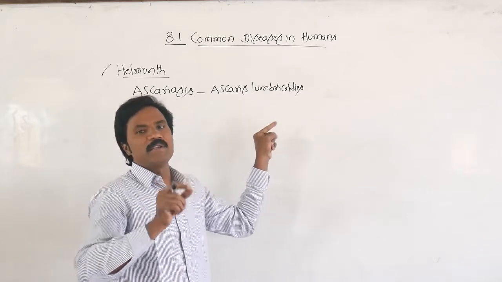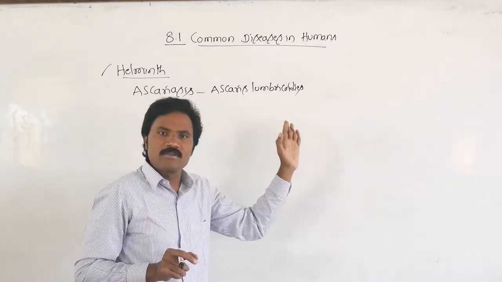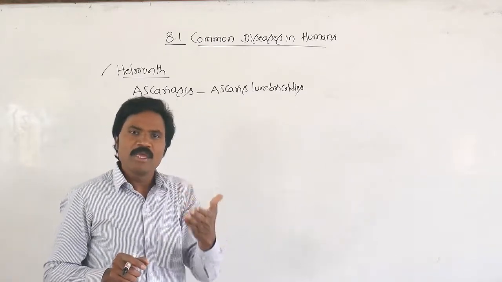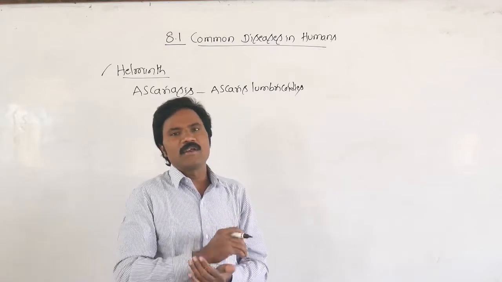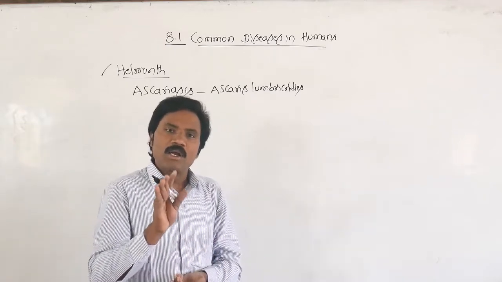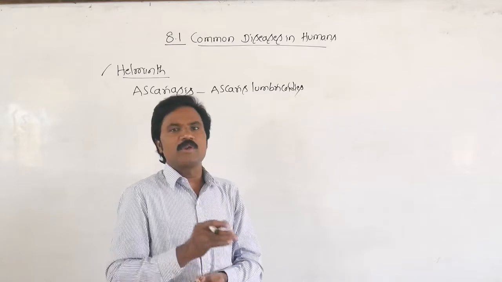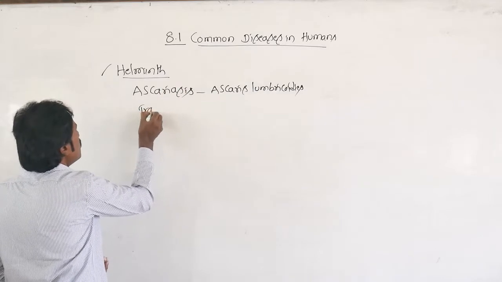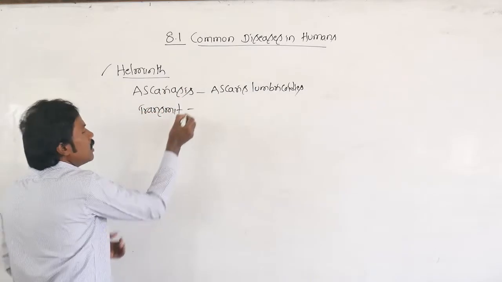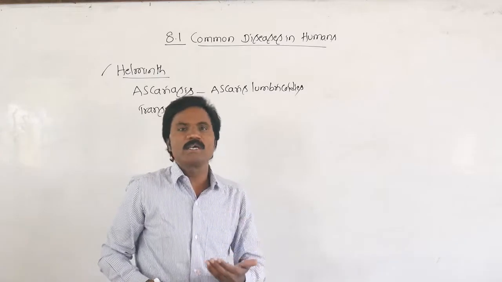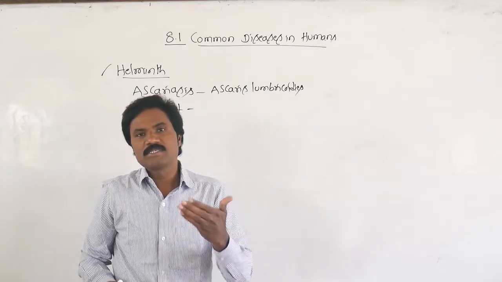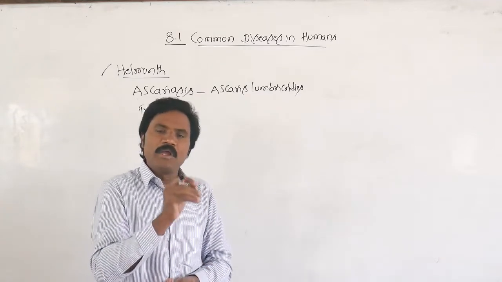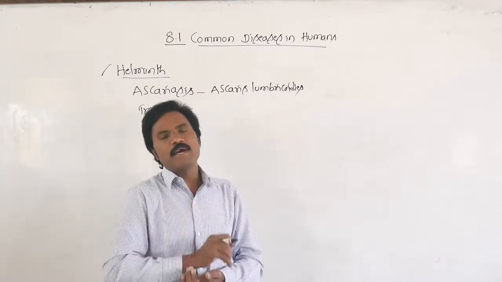How does it transmit the disease? Ascariasis transmits through infected eggs, which are excreted in the fecal matter of the infected person, then spread through contaminated food, water as well as vegetables. So it transmits through contaminated food and water carrying the infected eggs from fecal matter. It is an intestinal parasite.